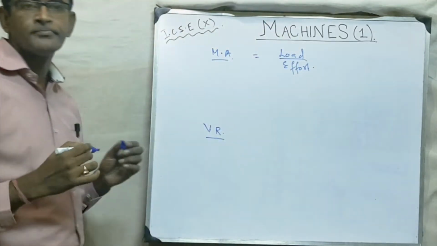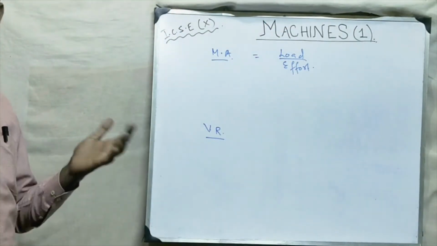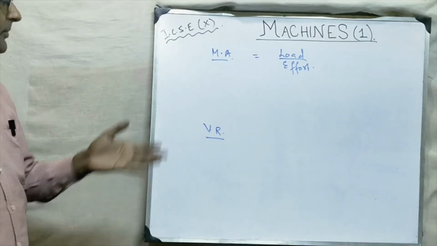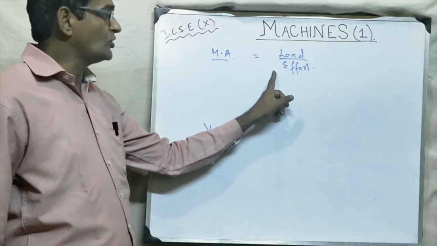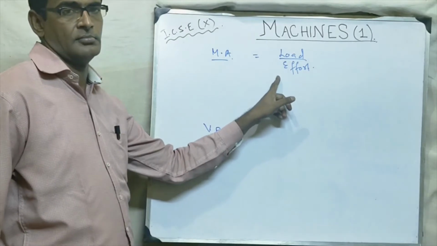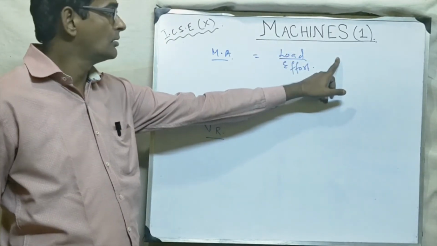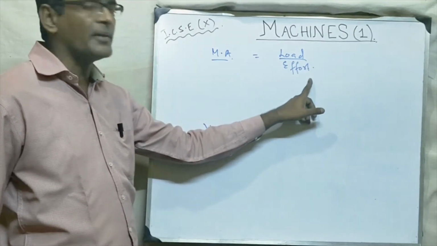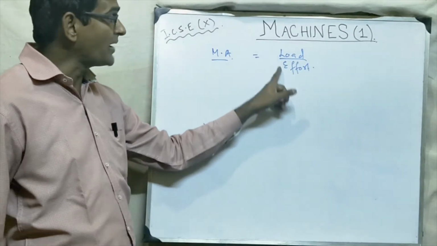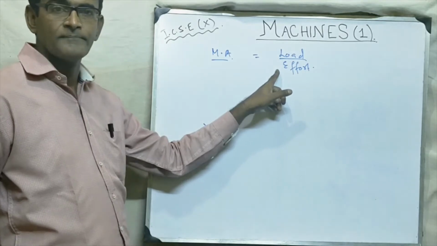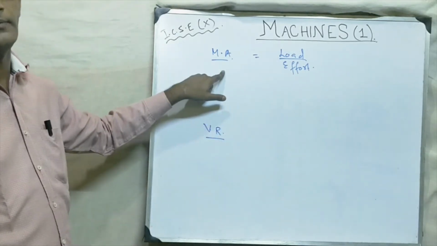Mechanical advantage is the ratio of load by effort. How much load is the machine overcoming, and what is the requirement of effort? So load by effort, this ratio is called mechanical advantage.